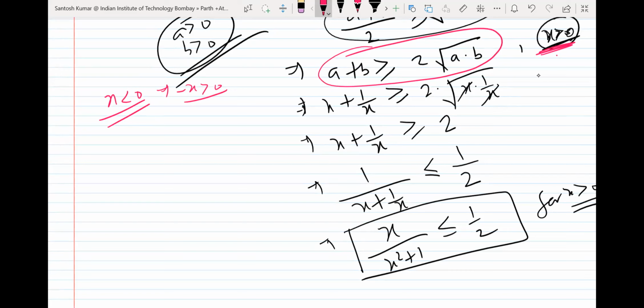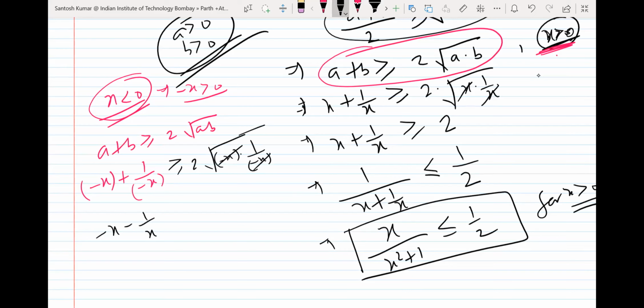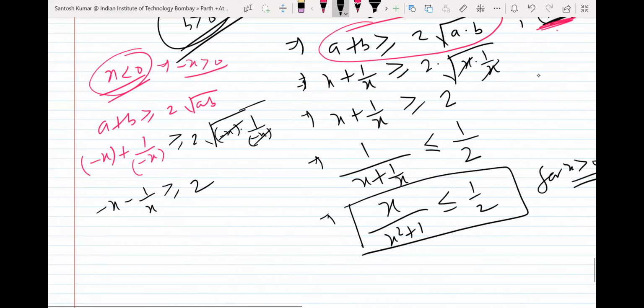So okay, no problem. We have the rule a plus b more than equal to 2 root ab. You replace a as minus x, b as 1 upon minus x. Now you can see a is positive, b is positive, because in this second case I have taken x as a negative number. So a plus b is more than equal to 2 root of minus x into 1 upon minus x. Again this will be cancelled, so you will get minus x minus 1 upon x more than equal to 2, because root 1 is 1.